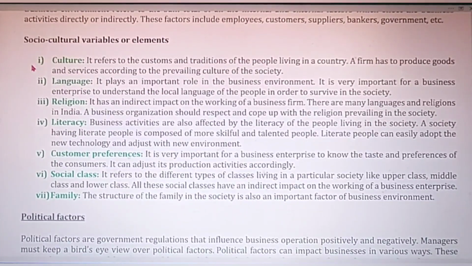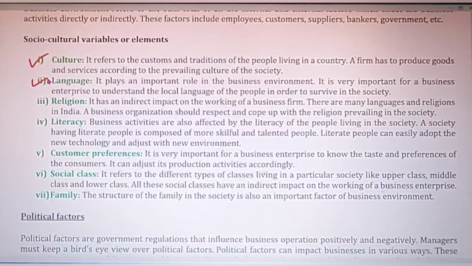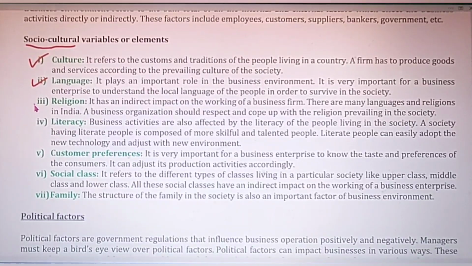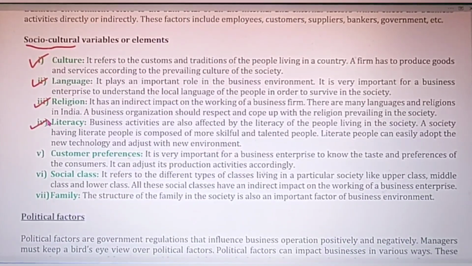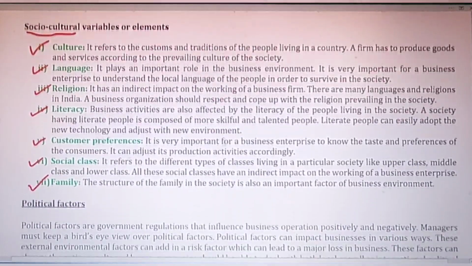In the previous videos also, I have discussed this, like culture, then language, because it is social, cultural, that means everything that is present in the society. Then we have religion, literacy, customer preference, social class, and family. So, all these are social cultural factors which directly influence business activity.